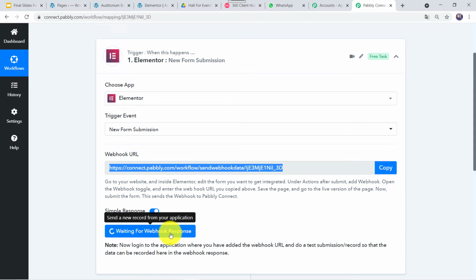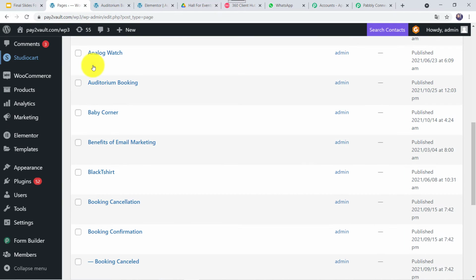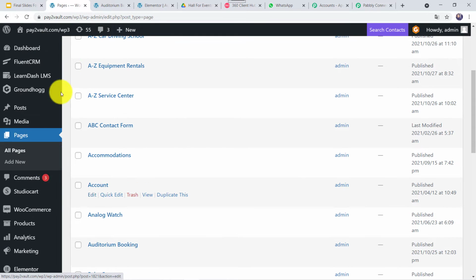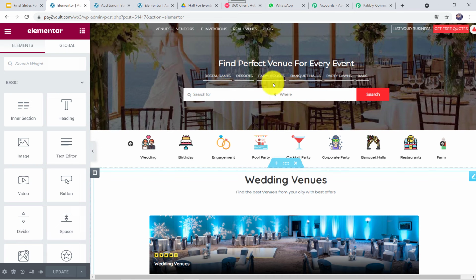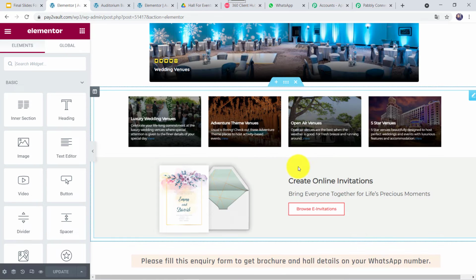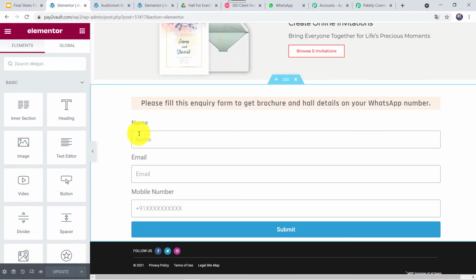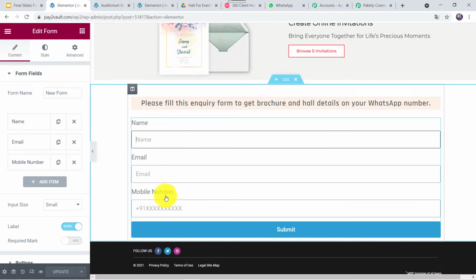So I'll take you to the Elementor form which I have already created. So this is a WordPress account. By using this account, I have created the pages for my website. And this is the auditorium booking page. I'll just click on this edit with Elementor. And here you can find the page which I have created, wedding venues. I have given the details over here. And this is the inquiry form which I have created. Here I have asked for the name, email address and mobile number of the customers.